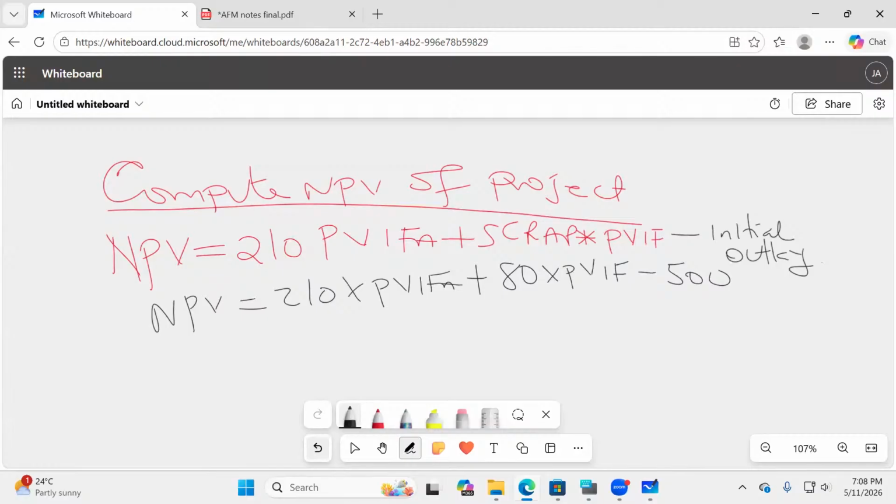In your own language, why am I multiplying this scrap value with PVF and not PVFA? Because we can only use PVFA for a repetitive figure, a figure which is repeating itself. This scrap will only be realized once over the entire life. So let's see whether the students will be able to calculate the PVF. They have told us 10%, and this is a project over 3 years. Let me see whether you can apply the formula.